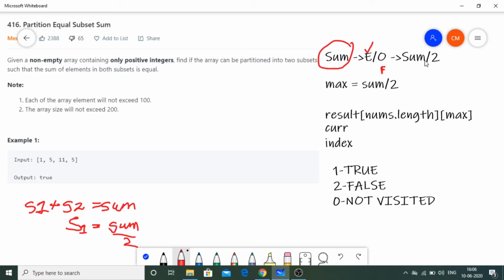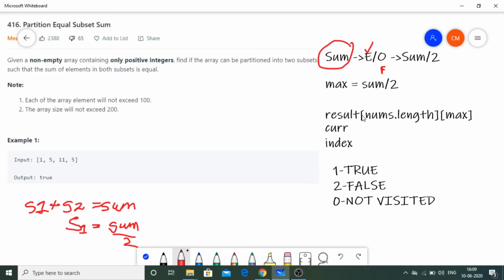So if we have result of 2 and 3, what this means is that the second element of this input array has the sum 3 or not. Okay, and if it is equal to 1, then it is true. That means that yes, the sum is equal to 3. If it is 2, then it means false. No, the sum is not equal to 3. And if it is 0, then we have not visited this point of the array yet. Okay, so this is the concept behind the question. Now we will move on to the code.